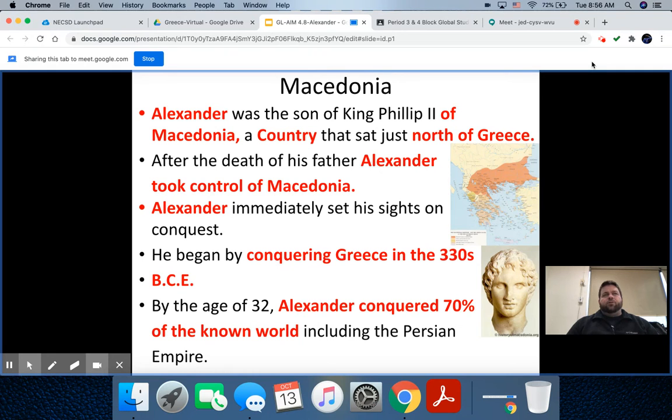If we want to draw a parallel today, that would be like someone conquering all of planet Earth except South America. So save for one continent. But if we wanted to kind of grade it on a curve, Alexander's achievements of conquering 70% of the known world would be comparable to someone conquering the entire world now, except South America. So just to put it in perspective and context about how incredible this achievement really was.